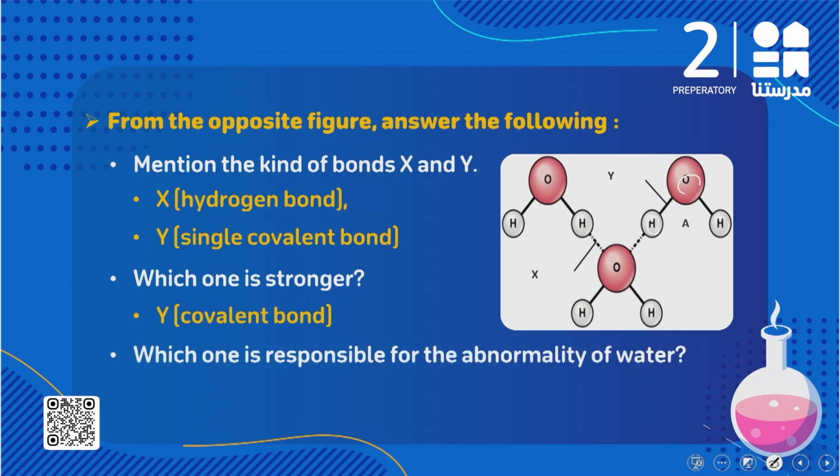Which one is responsible for the abnormality of water? We said the hydrogen bond is responsible for the abnormality of the water properties. It makes water boil at 100 degrees Celsius and freeze at 0 degrees Celsius. The figure represents the structure of what molecule? Here this figure represents the water molecule.